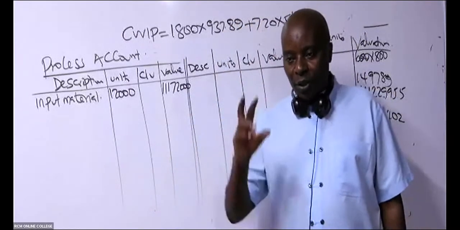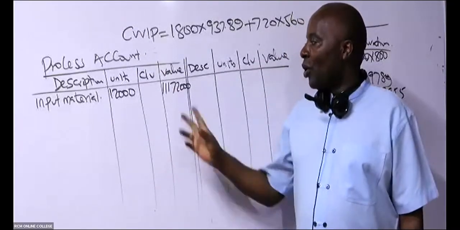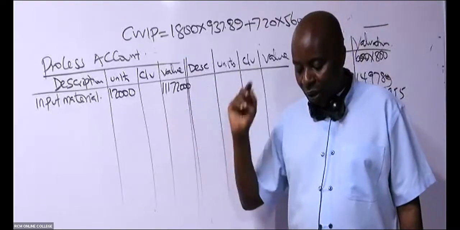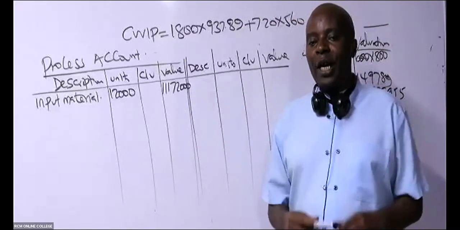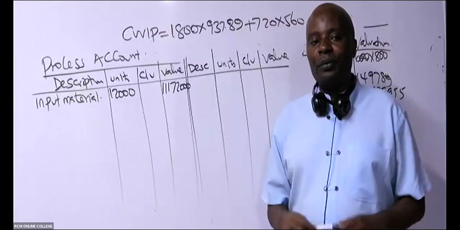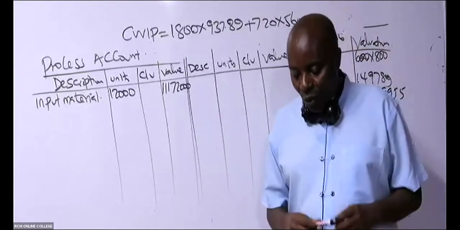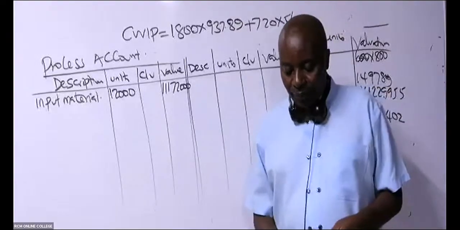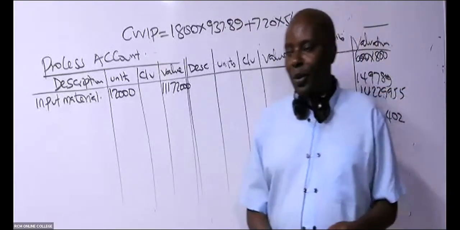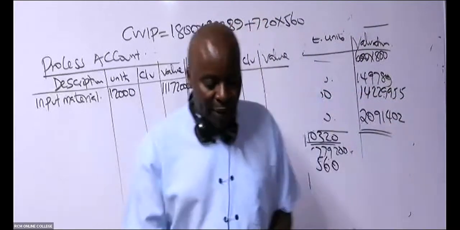And then we had gotten the total cost before we subtracted the normal loss. I would want a confirmation from you that you are able to follow up to here.